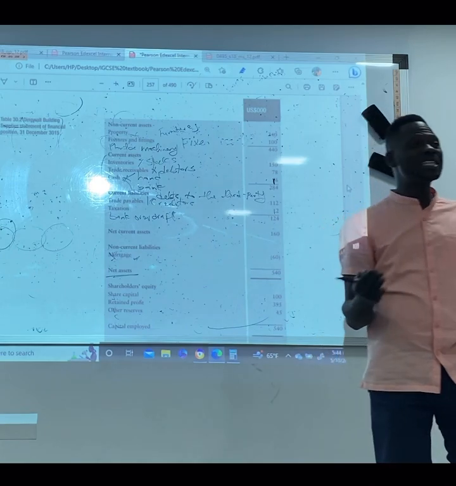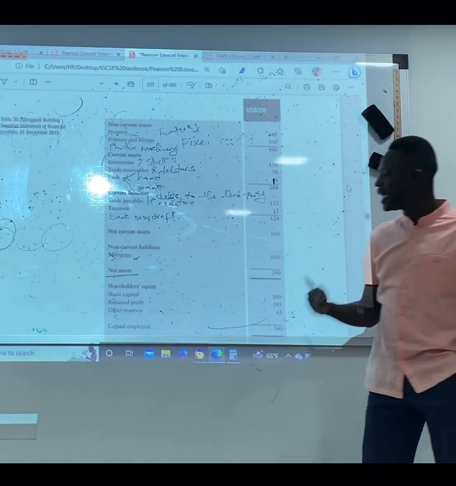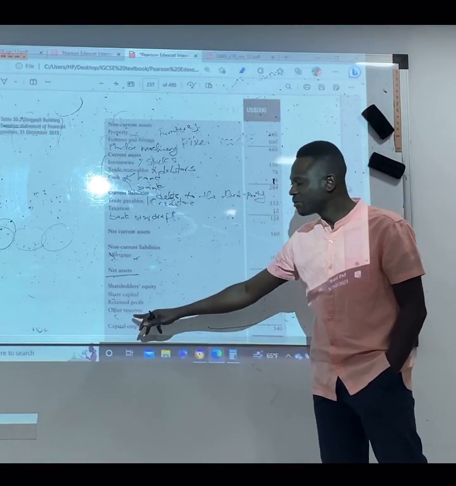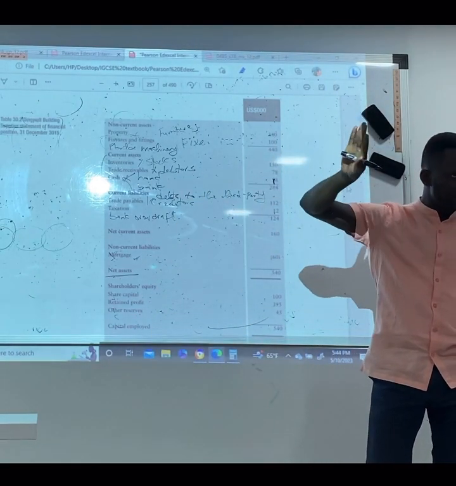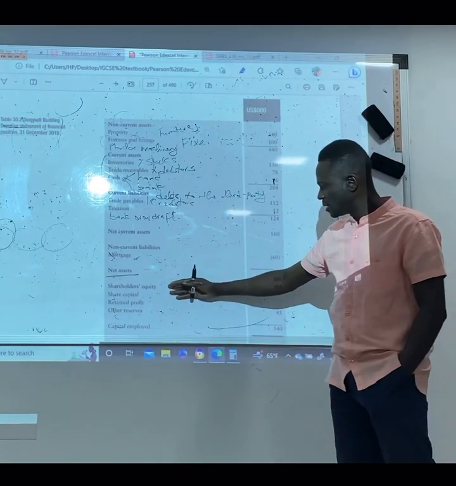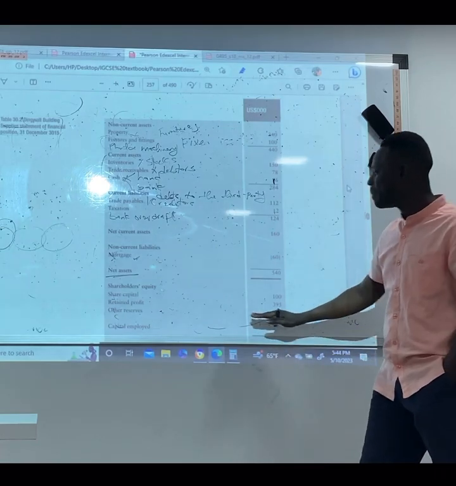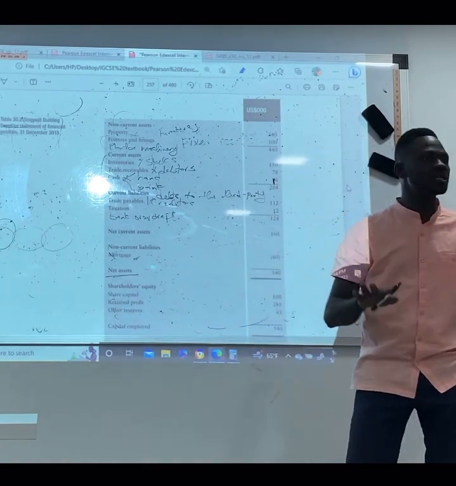The profit can be distributed or retained, right? Yes. If it is retained, you add it to your statement of financial position as other reserves, the amount of money you've kept that is not used. Is it clear? Yes. So all this gives us our capital employed, which is the amount of money we made through shares.